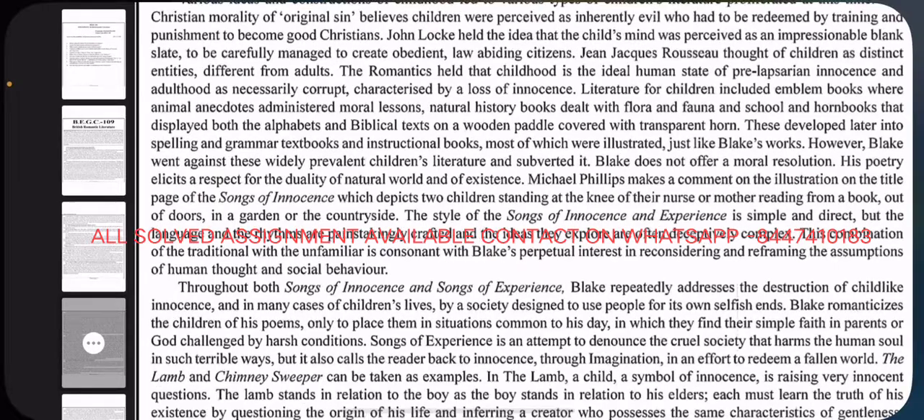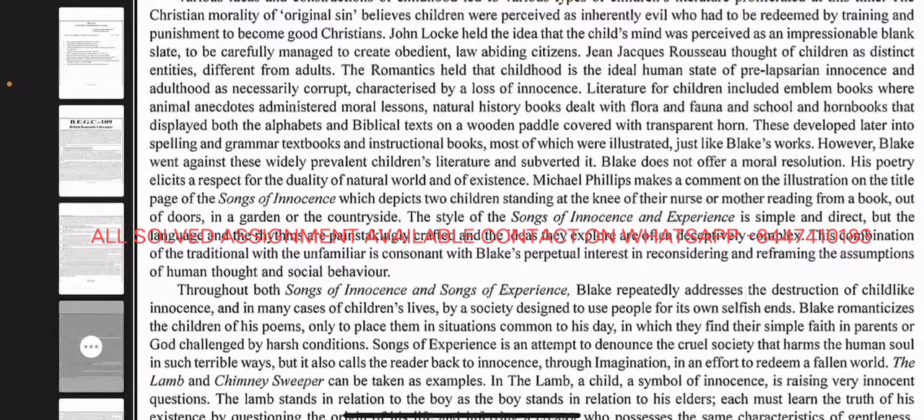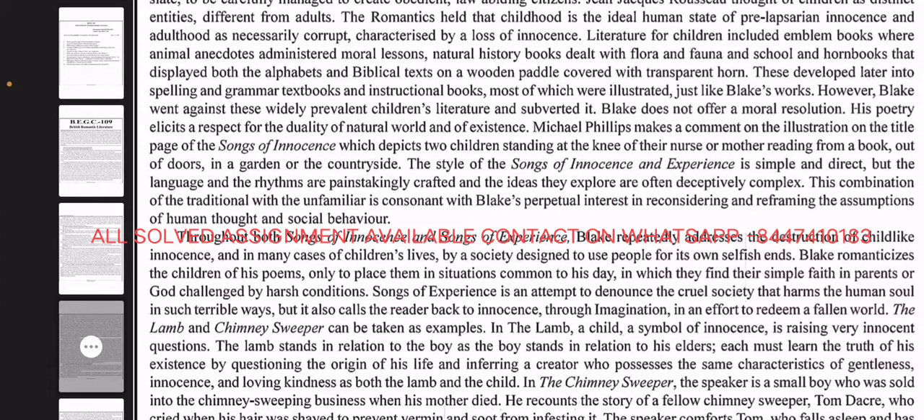Throughout both Songs of Innocence and Songs of Experience, Blake repeatedly addressed the destruction of childlike innocence, and in many cases of children's lives, by a society designed to use people for its own selfish ends. Blake romanticizes the children of his poems only to place them in situations common to his day, in which they find their simple faith in parents or God challenged by harsh conditions.